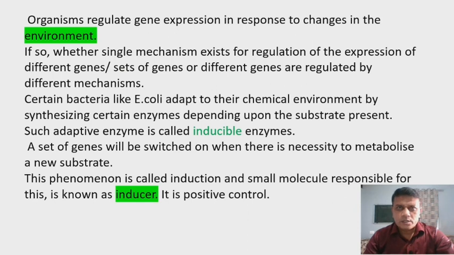And due to this, with the expression of genes, the phenotype, that is the external appearance of an organism, is also changed. So organisms regulate gene expression in response to the changes in the environmental condition.